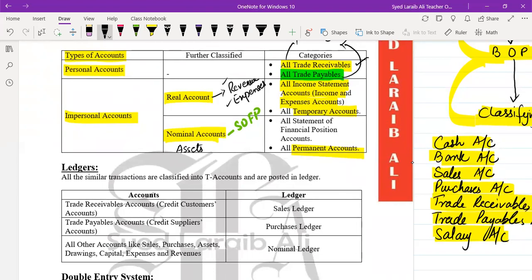Why? Because trade receivable is already a personal account. So all the asset accounts, all the liabilities accounts except trade payables, and the capital account. All these three are categorized as nominal accounts.